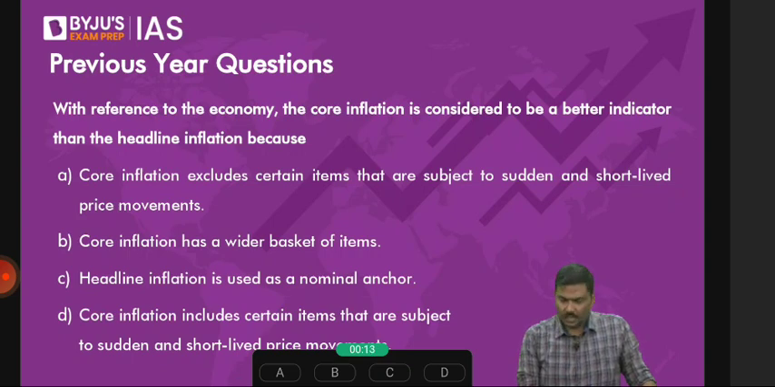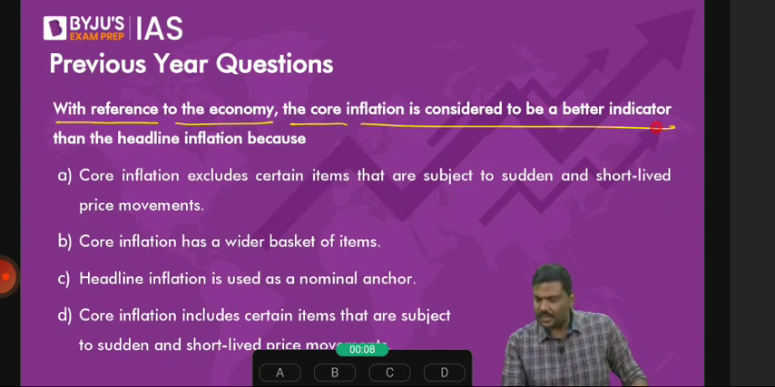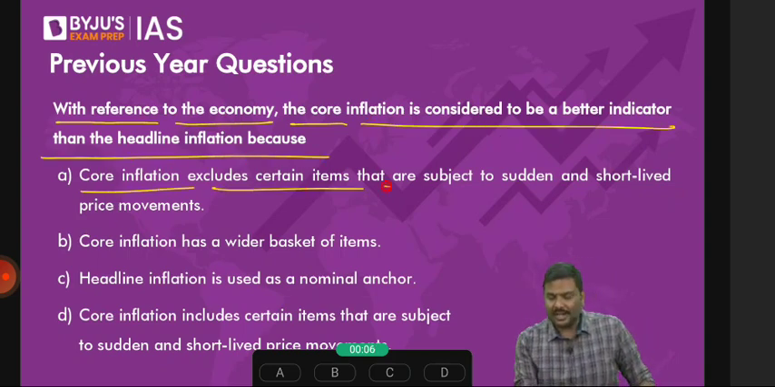Okay. Anyways, come back. With reference to the economy, the core inflation is considered to be a better indicator than headline inflation. Why? Core inflation excludes certain items that are subject to sudden and short-lived price movements. Right option is option A.